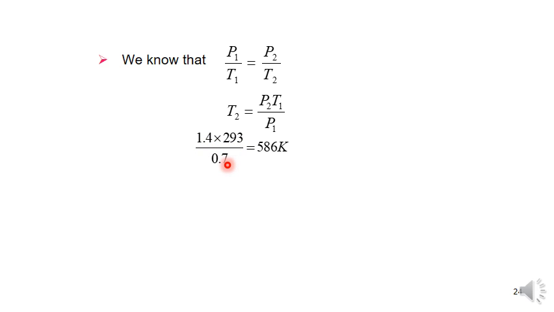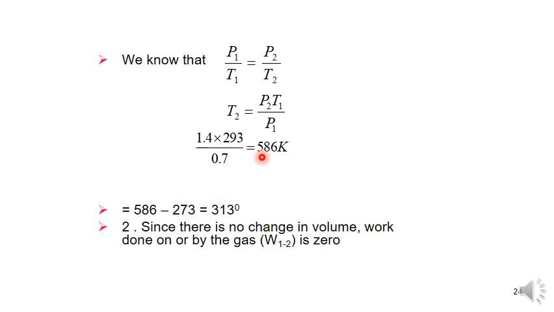So final temperature T2 is equal to 587 Kelvin, because we are taking the temperature in Kelvin, so we will get the final answer also in Kelvin. So it is equal to 586 Kelvin. So the first part is over. Move to the second one. 586 minus 273 means 313 degrees centigrade.